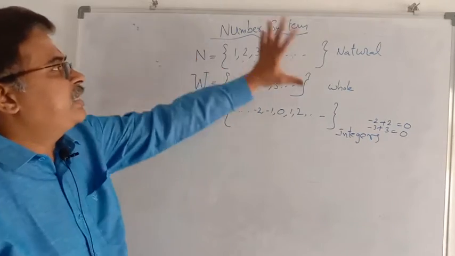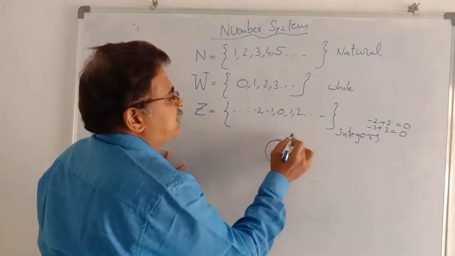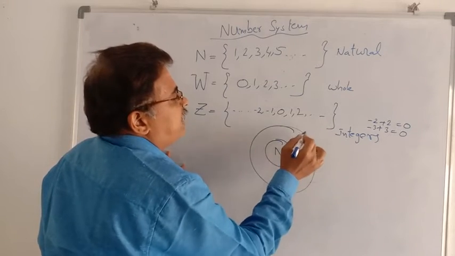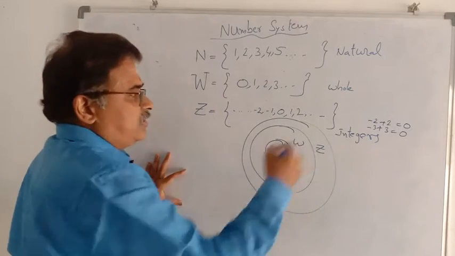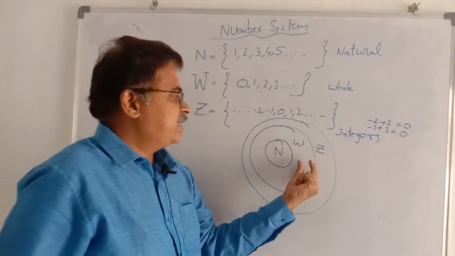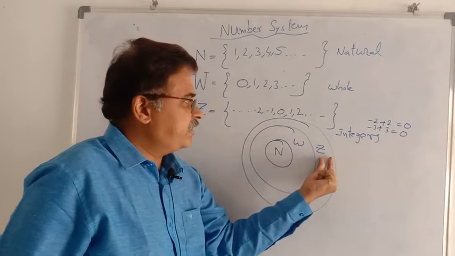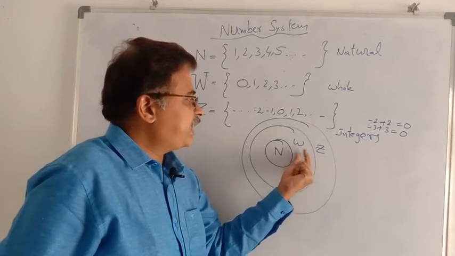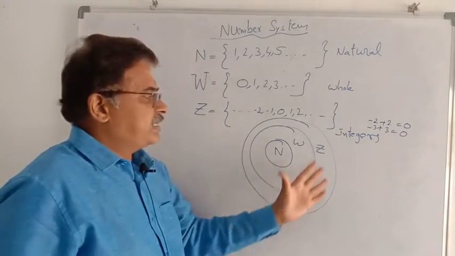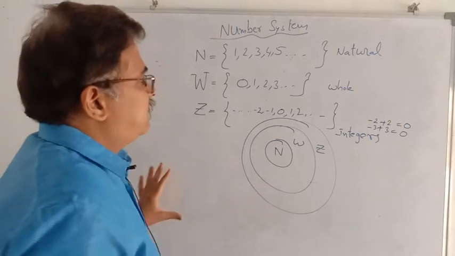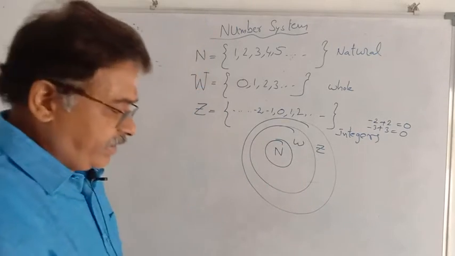So, we know these numbers. Suppose N is like this, W is like this, and Z is like this. So N is in Z, W is in Z, and N is in W. Both N and W are in Z. So, we know about the natural numbers, whole numbers, and integers.